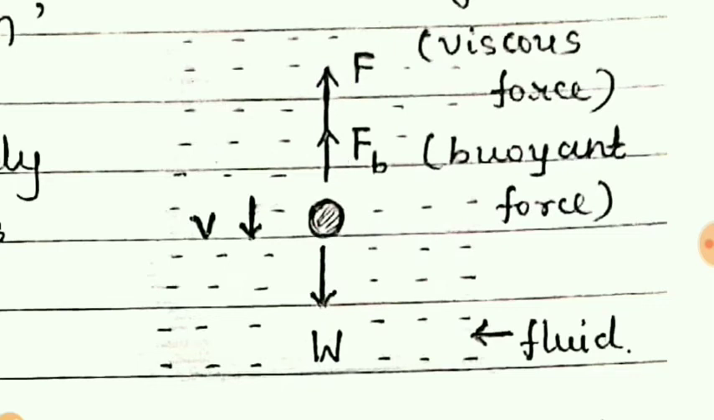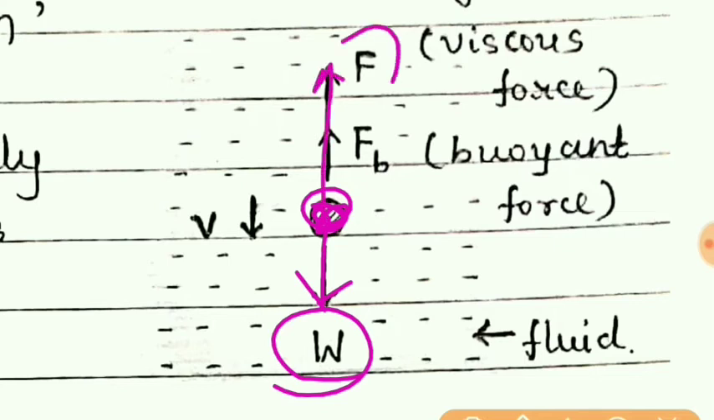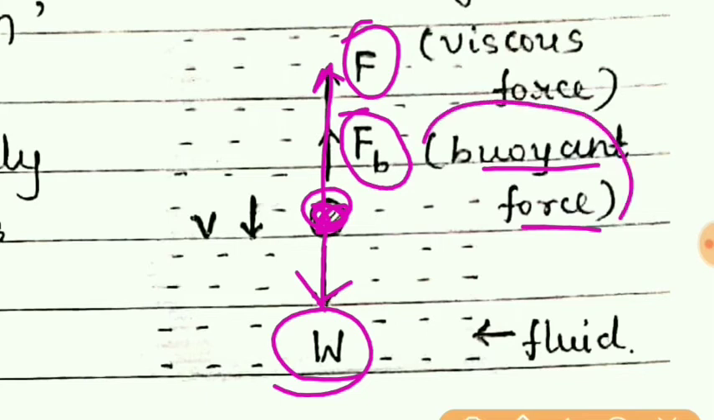So now students, in such case what will happen when the object attains the terminal velocity? In that case, one force is in the downward direction, that is due to its weight. Other force which opposes the motion is viscous force, and one more force will be in the upward direction, that is buoyant force. This buoyant force always arises when an object is inside the fluid.